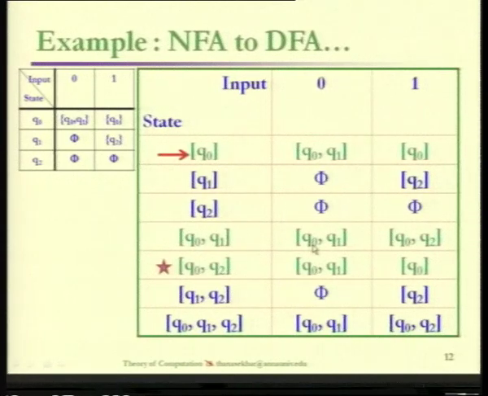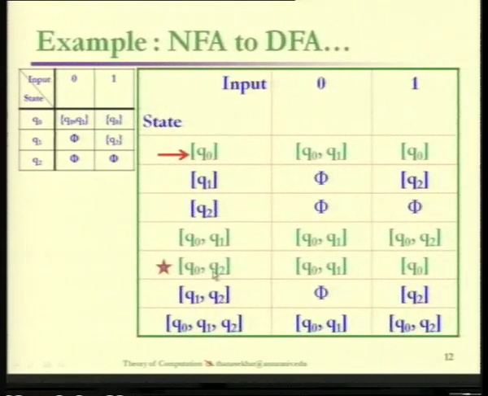So once again we will get back Q0 Q1, whereas in the case of 1, if it is from Q0 we will get Q0 as output, and if it is from Q1 for 1 we will get Q2 as output. So it is going to be Q0 and then Q2. We find another new state is generated, that is Q0 Q2 is the new state. Evaluate transition from Q0 Q2.